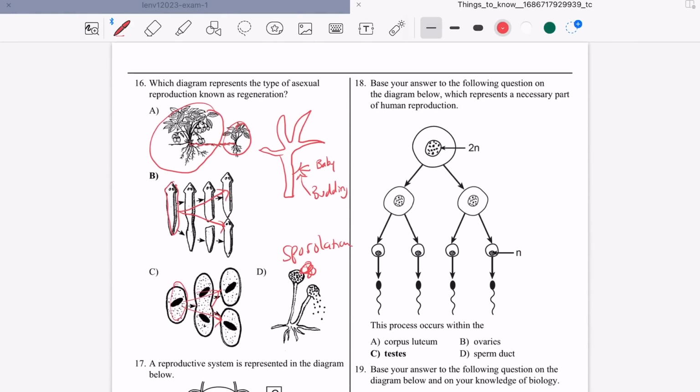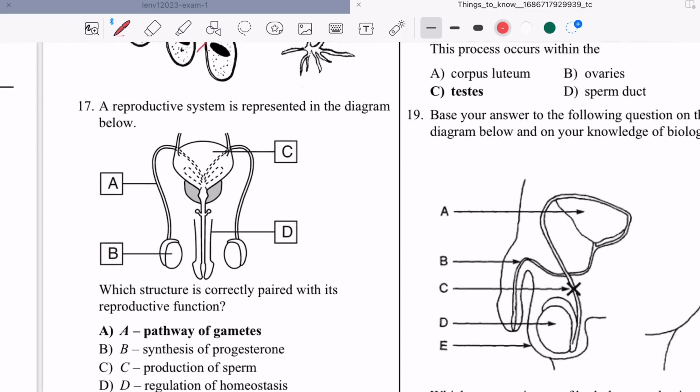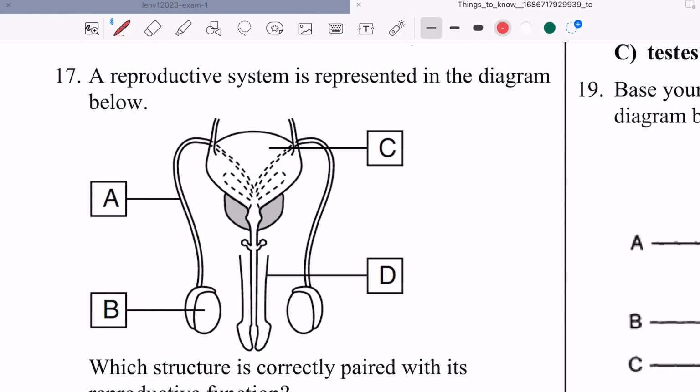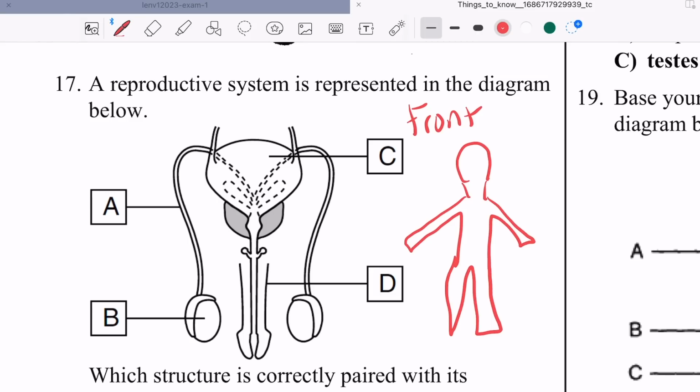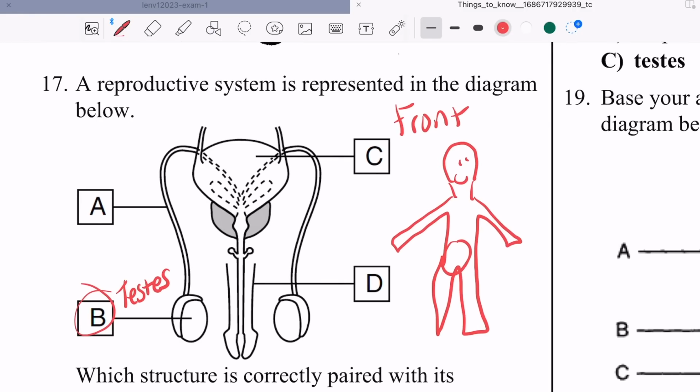Are you ready to talk about reproduction, everybody? Let's do this. The male reproductive system. This is the front view. So if you're the guy, you are standing front view. Okay. So B, this is the testes. There's a lot going on here. This is where sperm is made. And this is where testosterone is made, the hormone that makes a man. That's all you need to know in terms of the testes.